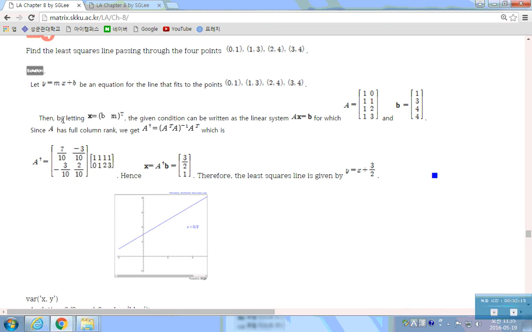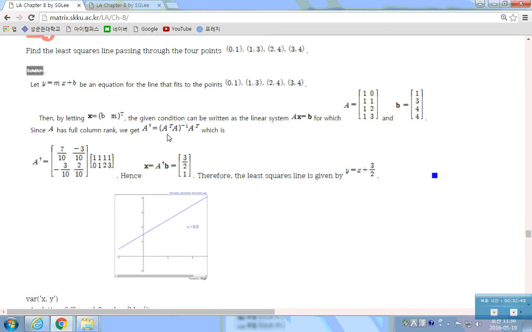Then by letting X be equal to what? A 2 by 1 matrix with M and B. 2 by 1 matrix M, B. Then the given condition can be written as this. There's no transpose here. Okay. AX equal B. A is like this and B is like this. Because that should satisfy these points. Plug in those 4 points and we have the linear system of equations whose matrix is 4 by 2.